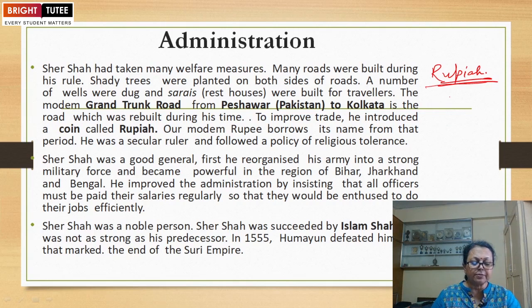In 1555, Humayun defeated him, and that marked the end of the Suri Empire. Finally, this empire was completely abolished. So this is all about Shershah Suri.